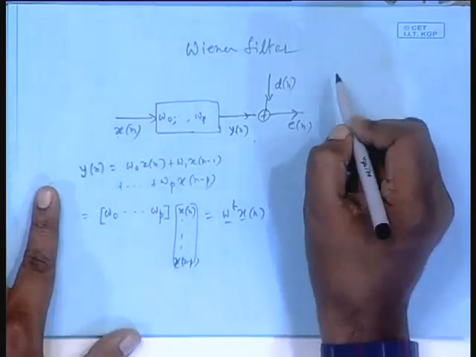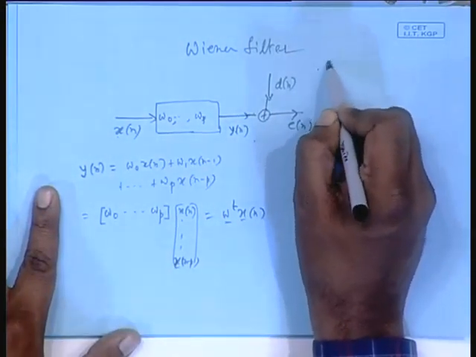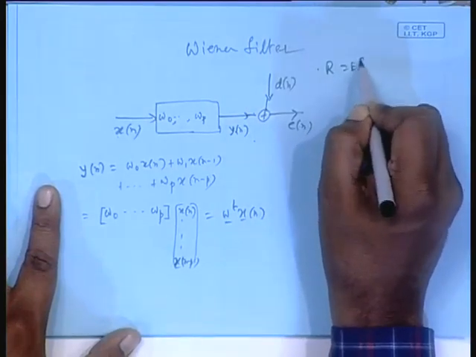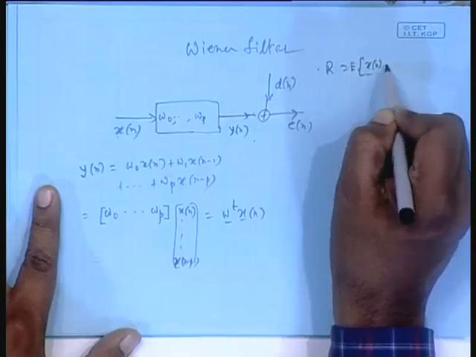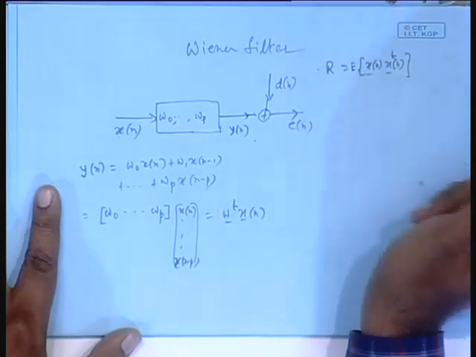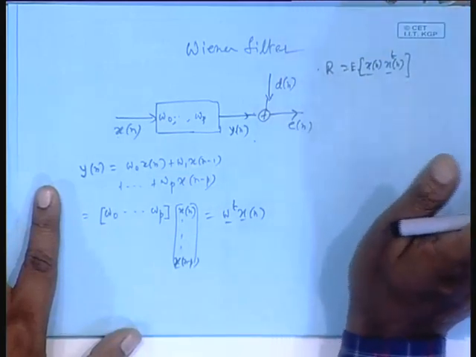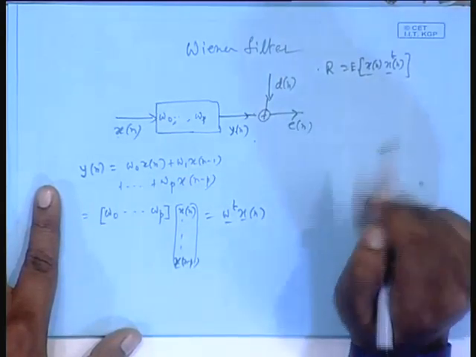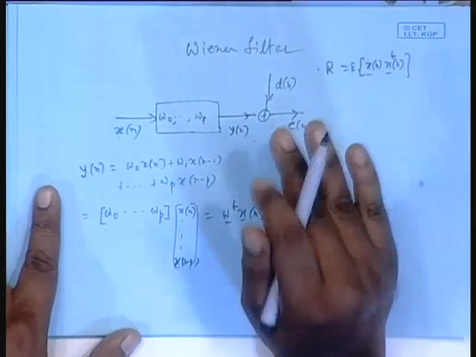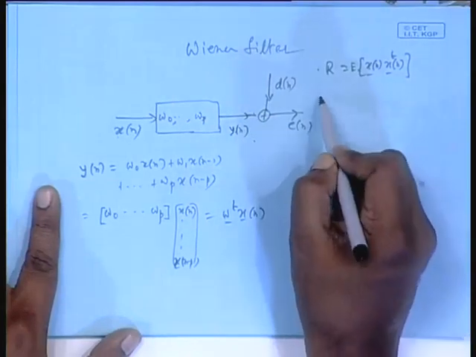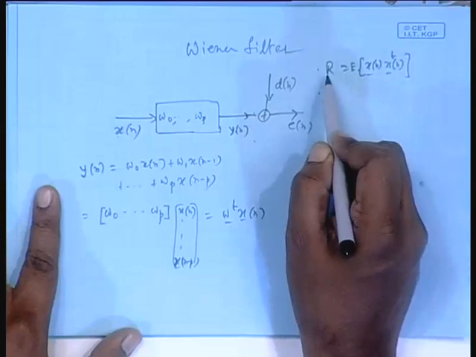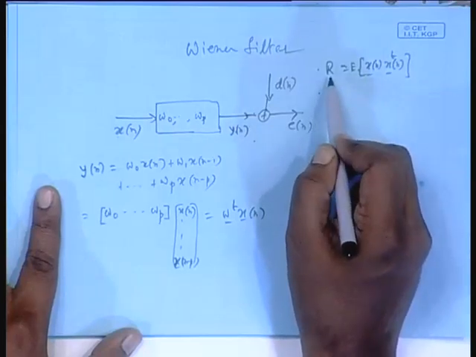I write down, that is what is given is R, I am dropping R x x, just R applies for the input, E, I am writing transpose here, no point in putting Hermitian. Hermitian also will not do any harm, but still for your consumption I am doing this. And correlation matrix and covariance matrix are same here, because I am dealing with 0 mean cases. This is given, and we see this is independent of n, obviously because I assume WSS input, that is why R does not depend on n.